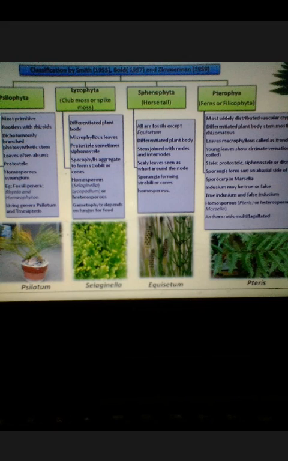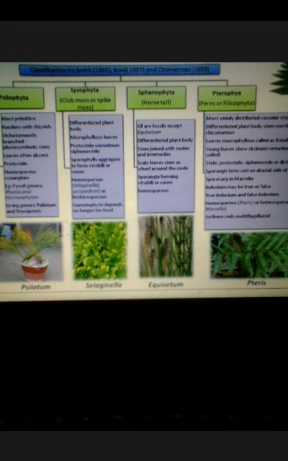This classification has been given by different scientists at different times, but here I am going to show you how they have accumulated and arranged them accordingly. Almost all of them are quite similar, with very minute differences. To neglect them, we have prepared this slide. On the basis of their morphology, habitat, location and structure, pteridophyta can be categorized into 4 classes. These are Psilophyta, Lycophyta, Sphenophyta and Pterophyta.